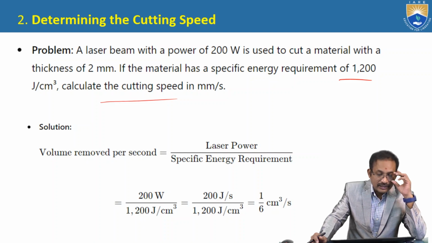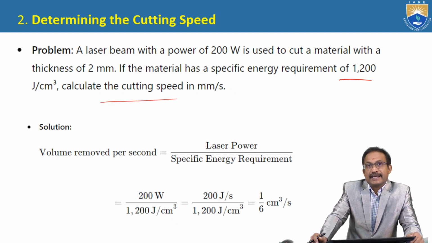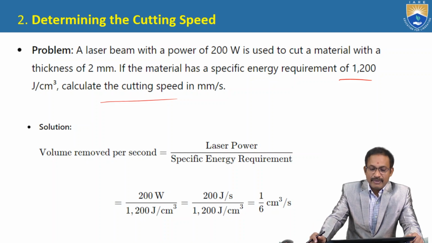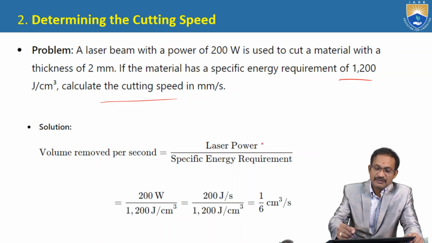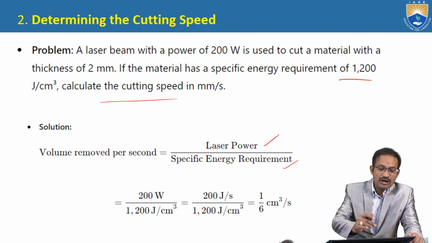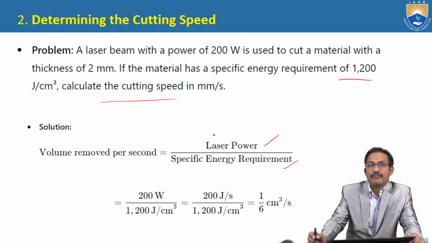Now, volume removed per second. The formula is laser power divided by specific energy requirement. So volume removed per second can be calculated using this formula.